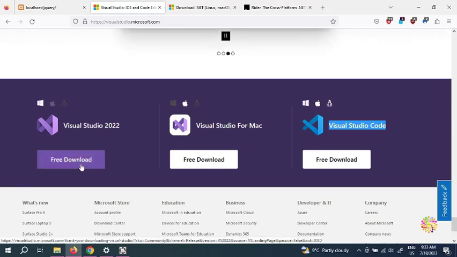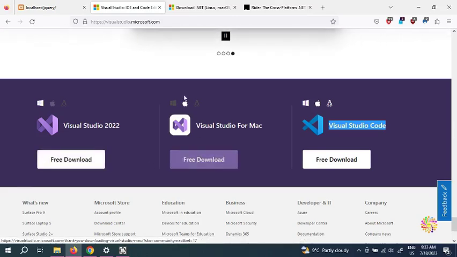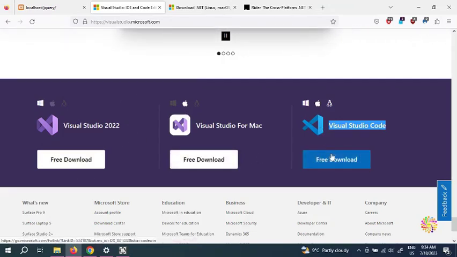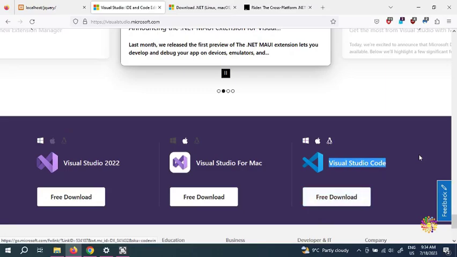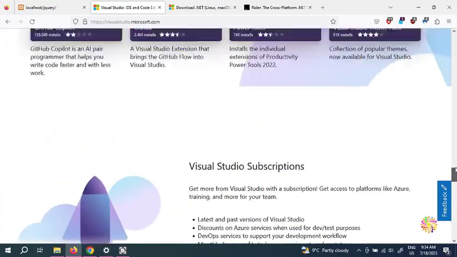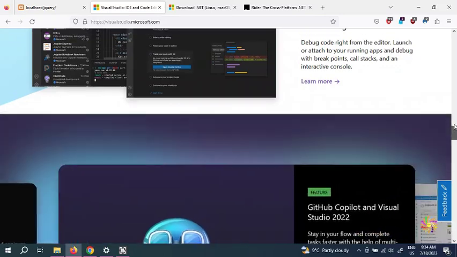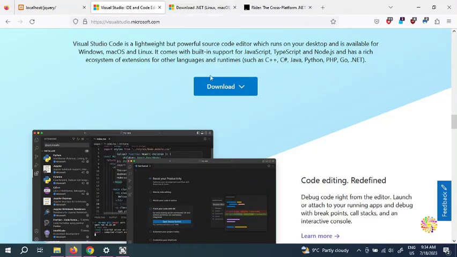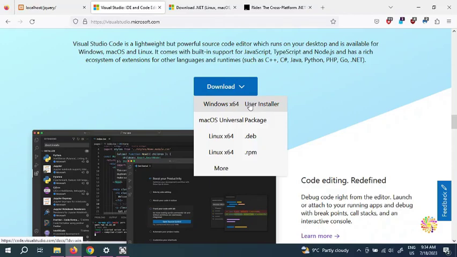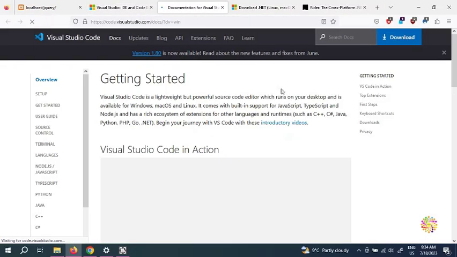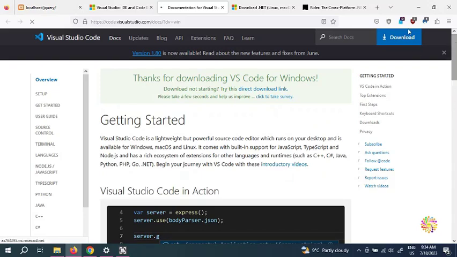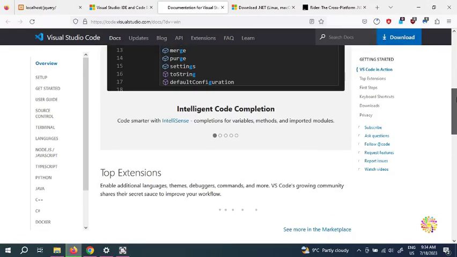So you have a choice: either install this one, or if you have a Mac, you can install this one. You can install either this or this, and they're all pretty much fine when it comes to C#. So first of all, we're going to install this one, and then we're going to go on to another one. But if you install this one, you're not going to get a good prompt for .NET. If you push the installer, you're going to get here, getting started. So you can press download, and it's going to go.